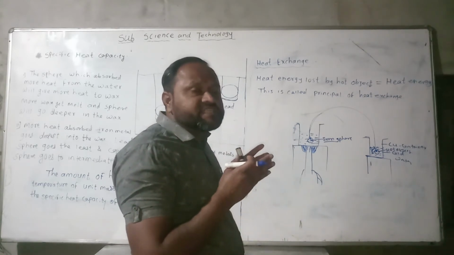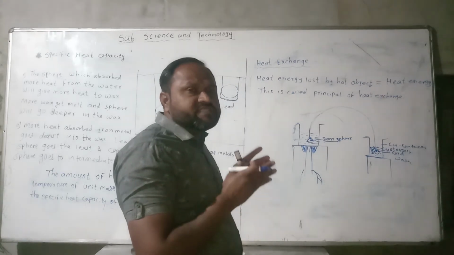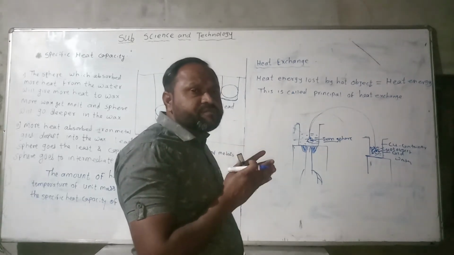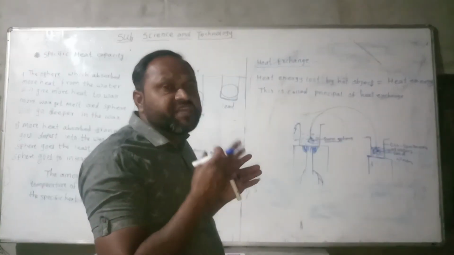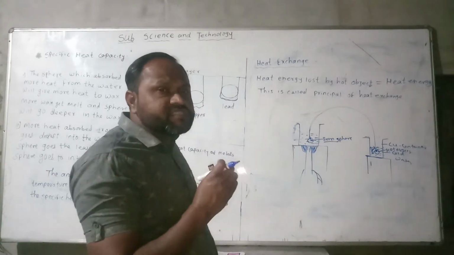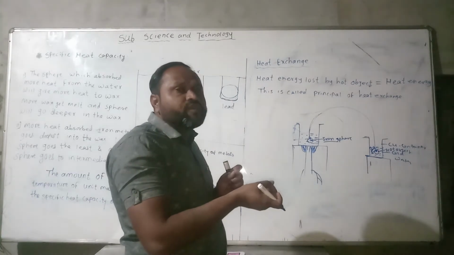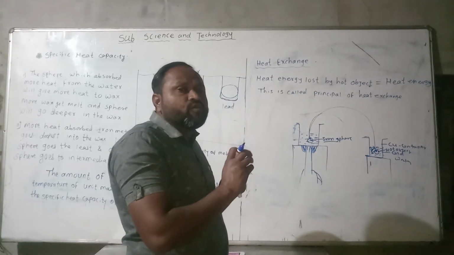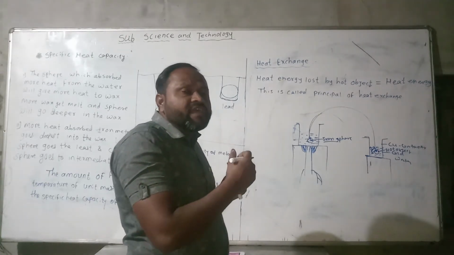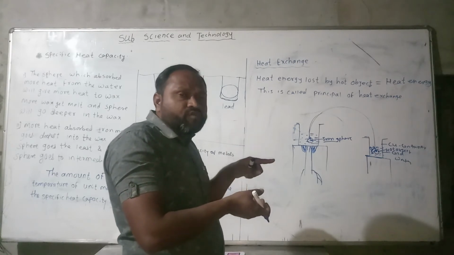This principle is called heat exchange. Hot object loses heat, and the cold object gains heat from the hot object.